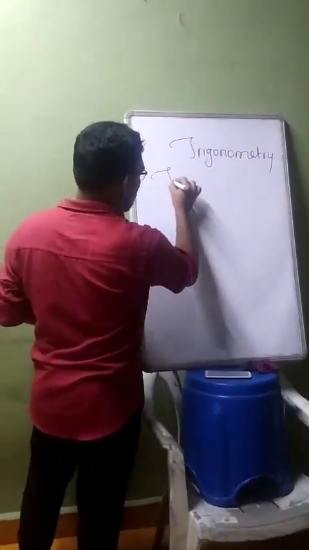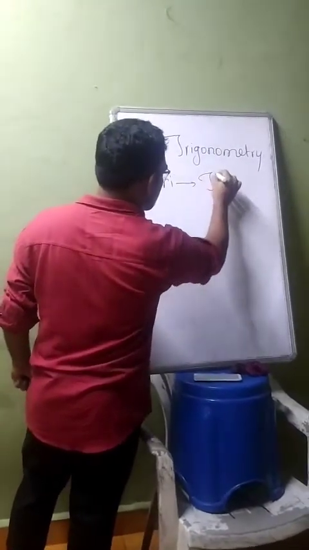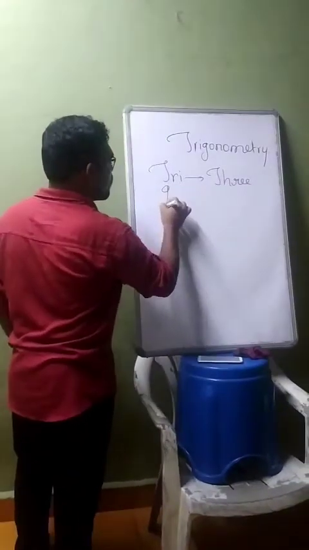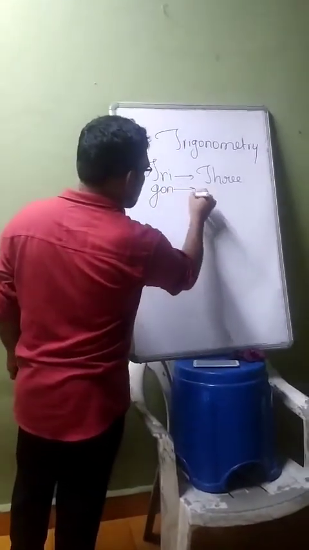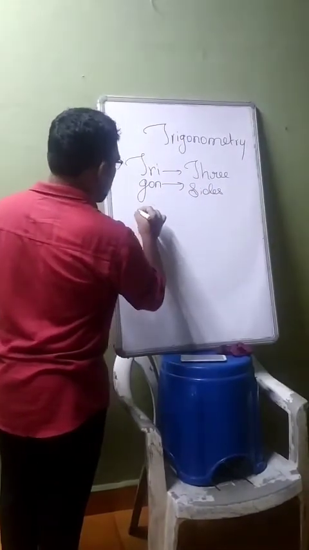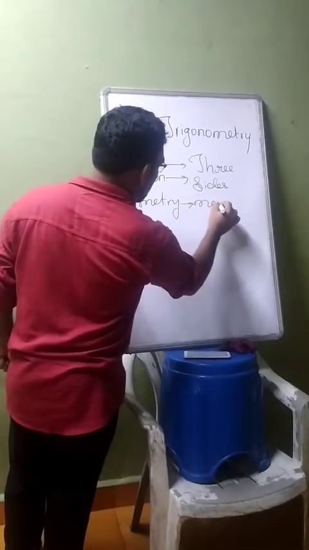Tri means three. This is the Greek word. Gon means sides. Metry means measure.